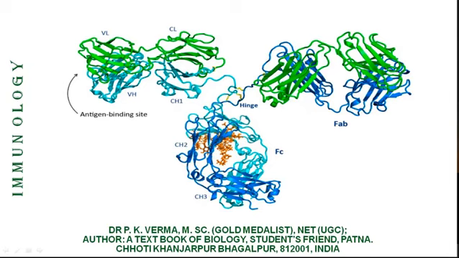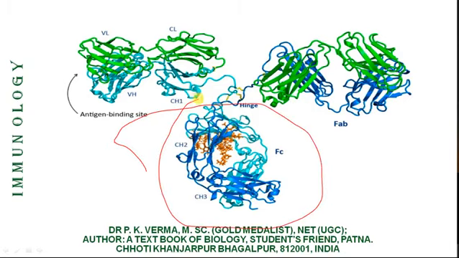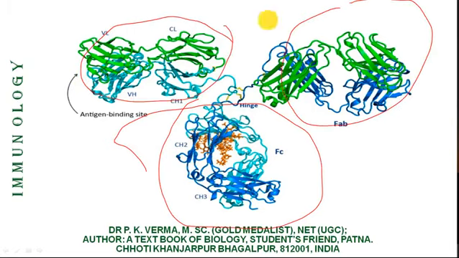So you see this is the Fc region, that is crystallizable region, and these two are the two arms of the Y. It becomes FAB, that is fraction antigen binding.